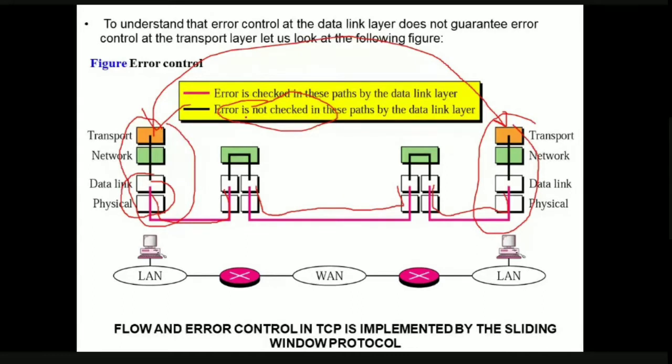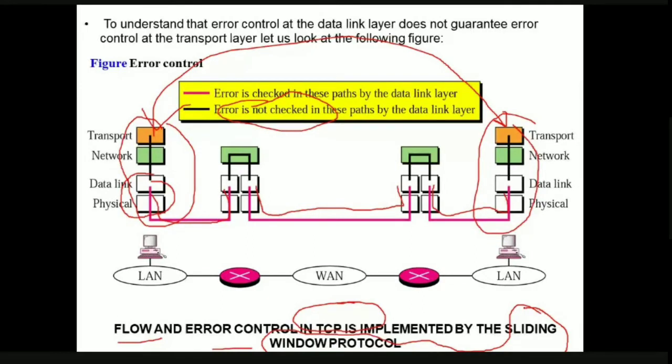Now in the transport layer, the flow control and error control is implemented by using a protocol called TCP, and this TCP protocol in turn implements this concept with the help of the sliding window protocol. In the data link layer, we looked at the sliding window protocol, right? So here also we'll be discussing how TCP is going to ensure flow control and error control. Do remember in the transport layer we have three protocols.